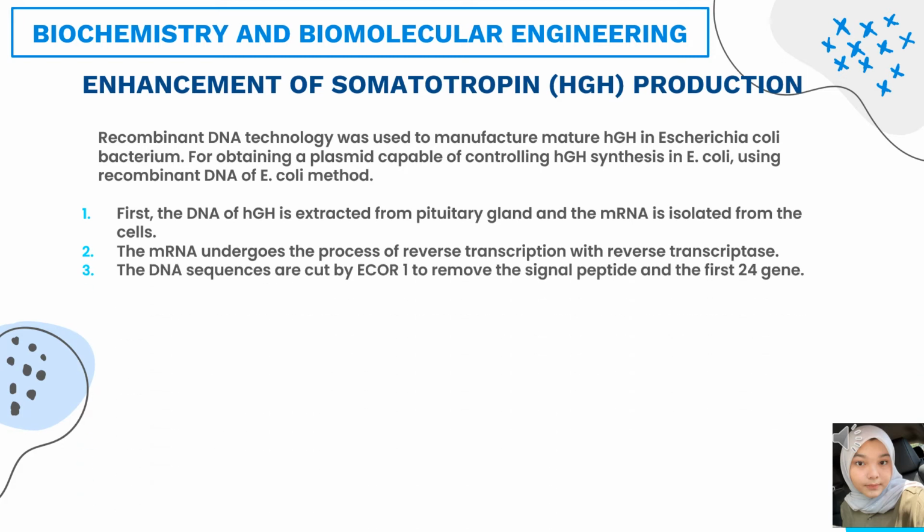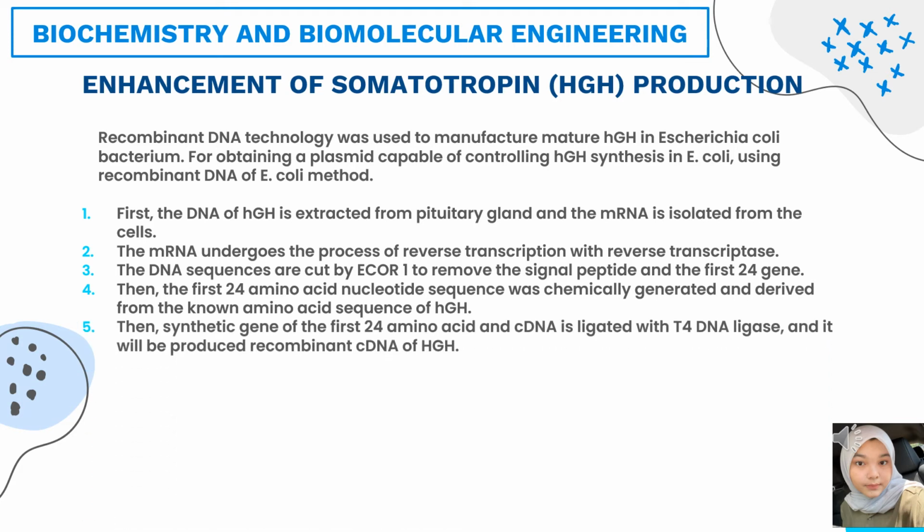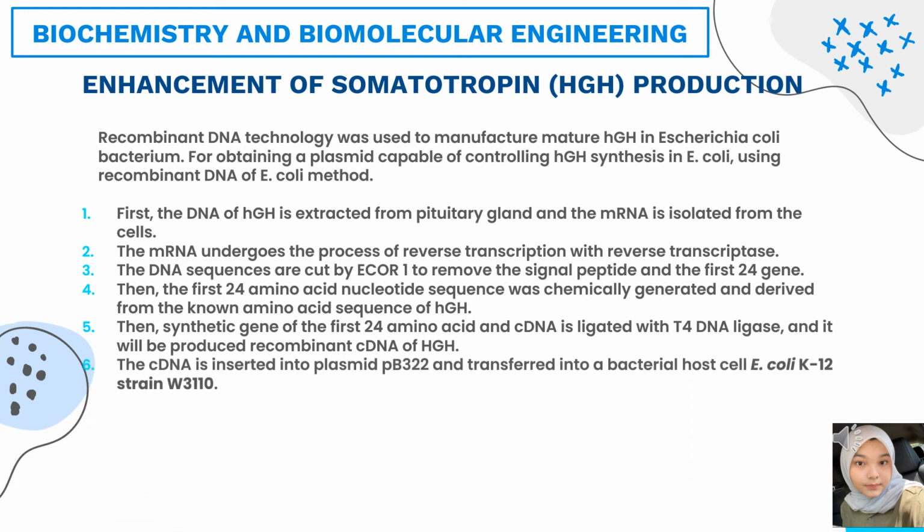The DNA sequences are cut by restriction enzyme to remove the signal peptide and the first 24 amino acids. Then the first 24 amino acid nucleotide sequence was chemically generated and derived from the known amino acid sequences of HGH. Then the synthetic gene of the first 24 amino acids and cDNA is ligated with T4 DNA ligase and it will produce recombinant cDNA of HGH. The cDNA is inserted into plasmid pBR322 and transferred into a bacterial host cell, E. coli K12 strain